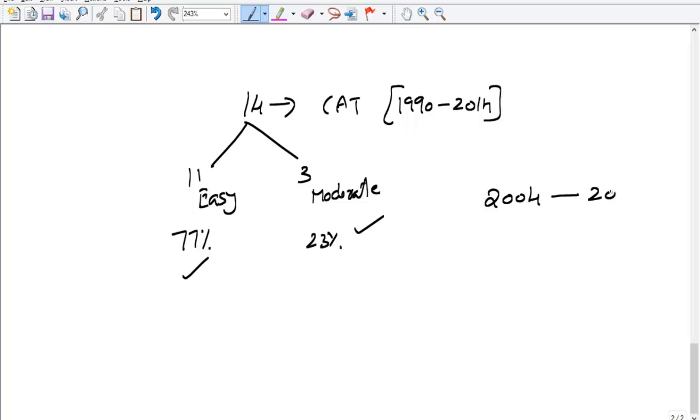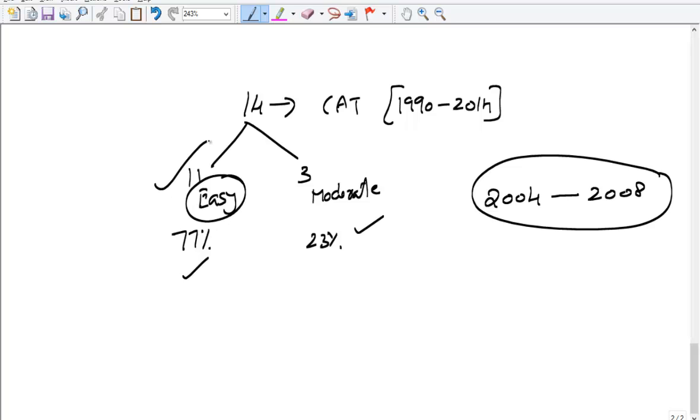From 2004 to 2008, these 5 years, the level of difficulty of CAT was very high. Then it started falling. Last year it reached a very, very low level, in which the majority of the people who joined IIM Ahmedabad, Bangalore, Calcutta solved almost all the questions. I'm not saying that it's 70%, 80%. Majority of the students have solved almost all, because the level of difficulty of the questions is just this level, easy level.